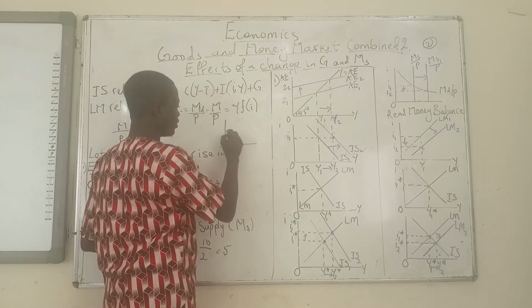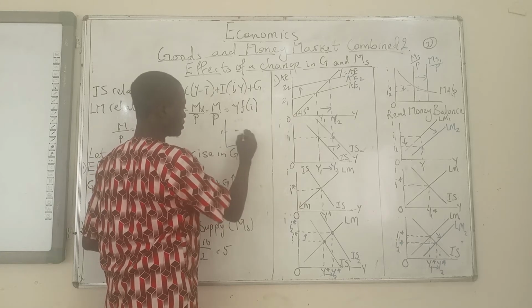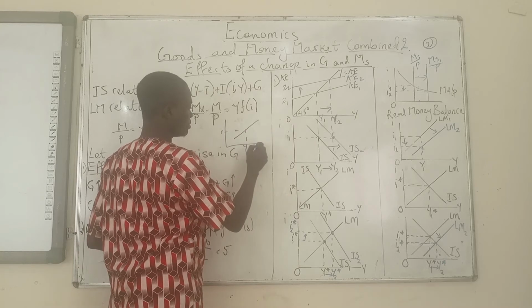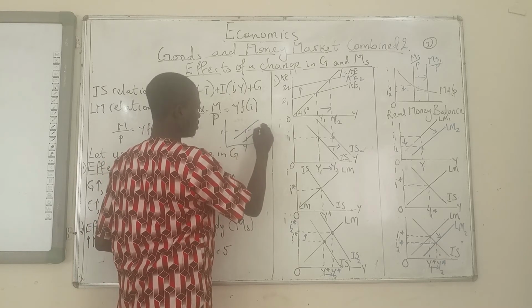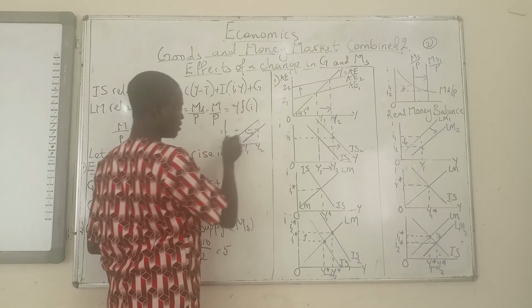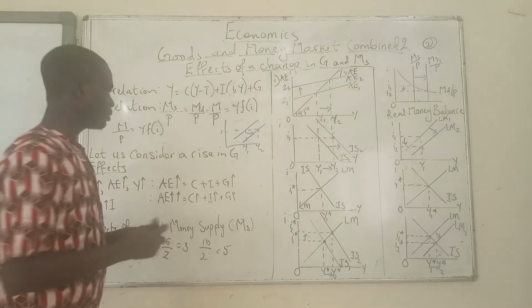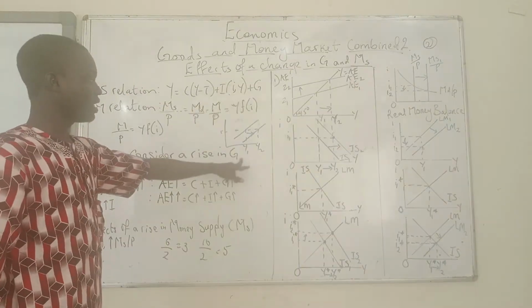You have Y on one axis and I on the other. This is the LM curve, and what they do is plot a shift this way, with this as Y1 and this as Y2, and they call this a shift. Now this is theoretically wrong, simply because it is not output that is increasing here. Here you are assuming the interest rate is the same and output is rising.